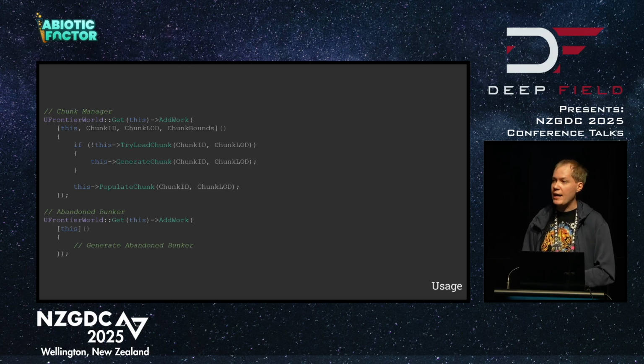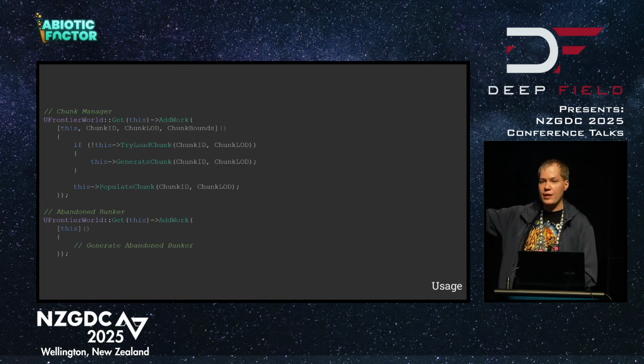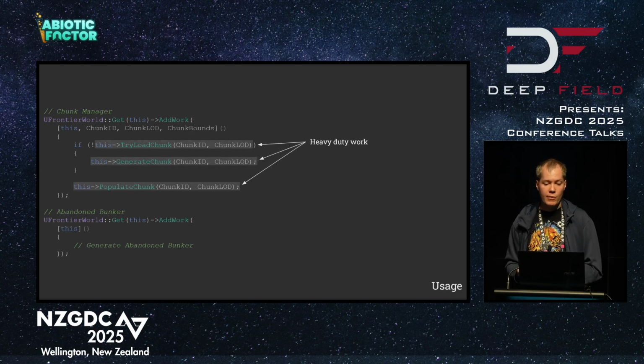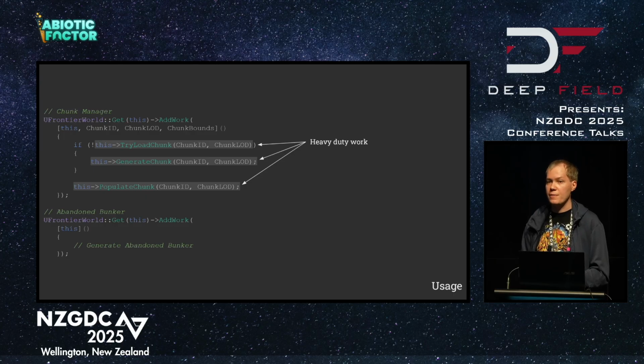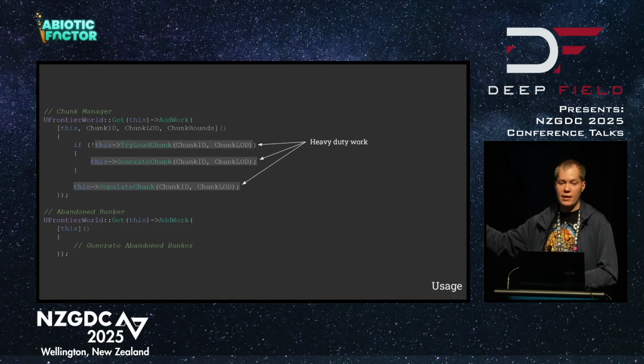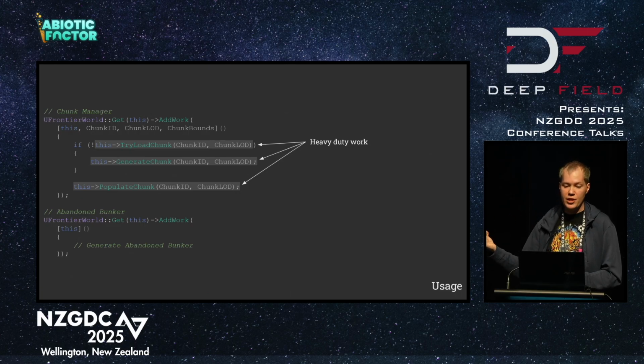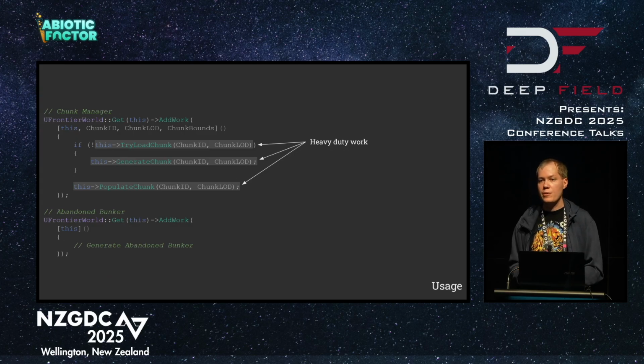This is the kind of work that we're running on it. Our chunk generator, as new chunks become relevant, like the trees you saw in the distance earlier, we will try and first load that chunk from disk. This happens again on a background thread, so it's a pretty heavy duty task, but if we can't load that chunk from disk, so it's not already been generated, we will just then generate it. Finally, we will populate the chunk with dynamic events that happen every time you discover this chunk again, things like weather events and enemy encounters, that kind of thing.